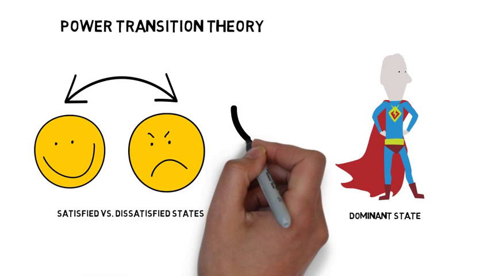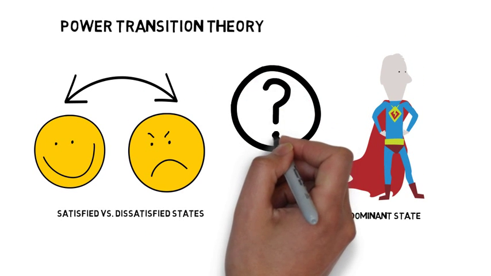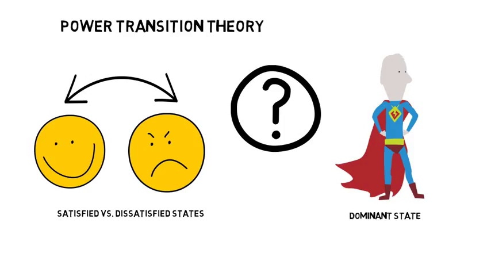How convincing do you find the explanations that follow from power transition theory? Pause the video and discuss power transition theory in relation to realist explanations for war. What do you find more compelling? Can you think of historical examples to support your claims?